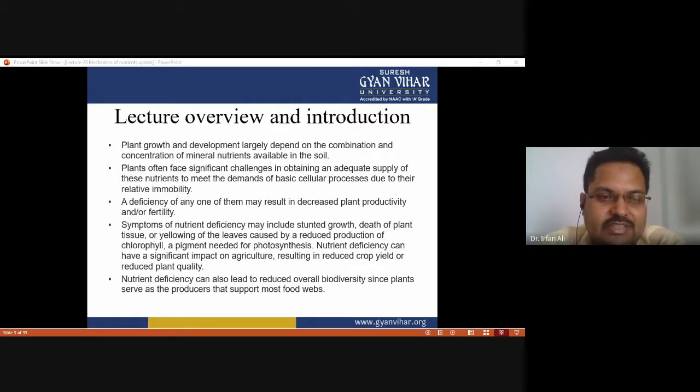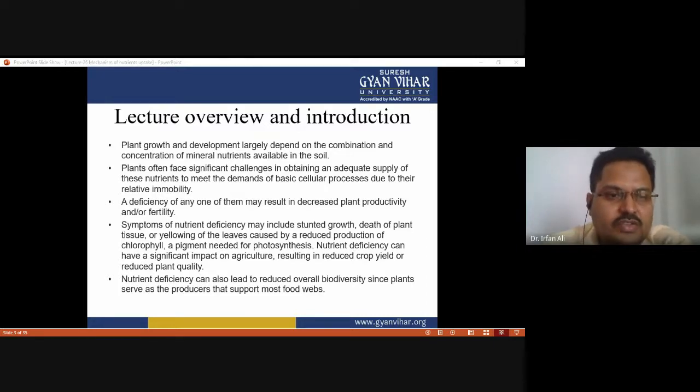As we discussed in the last lecture, there are various deficiencies caused in the plant due to a deficiency of any one nutrient, either micronutrient or macronutrient. Each of them is essential for normal plant growth and development.